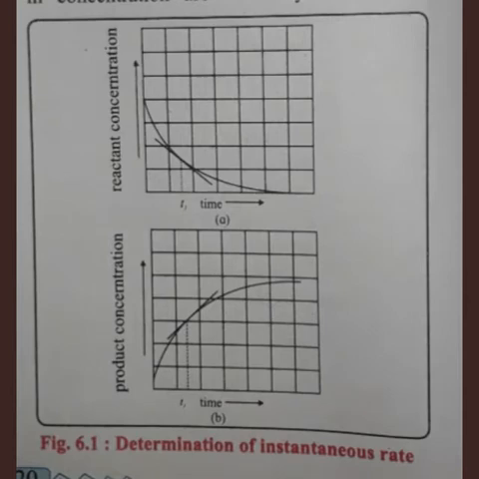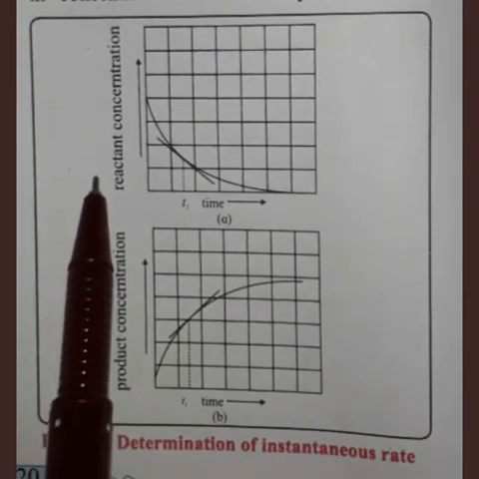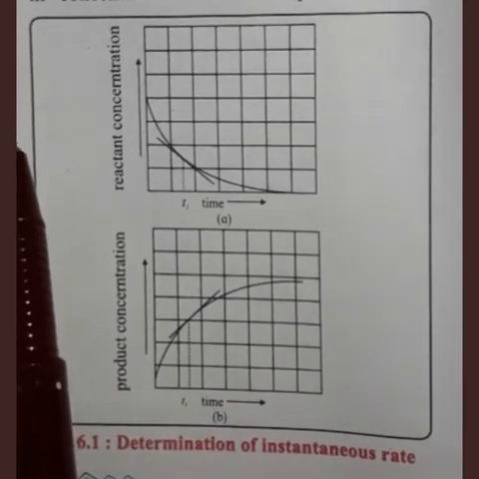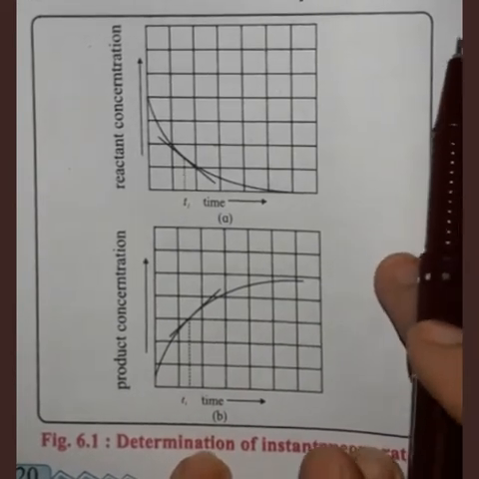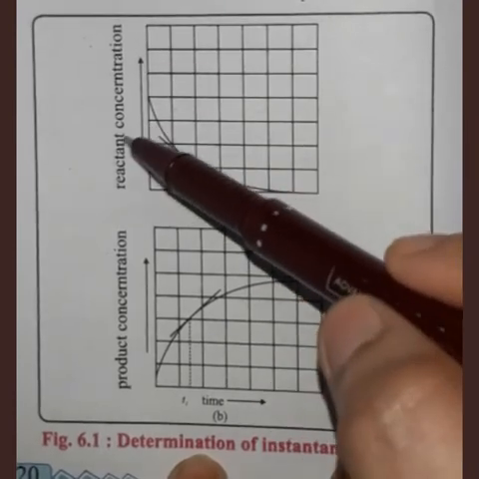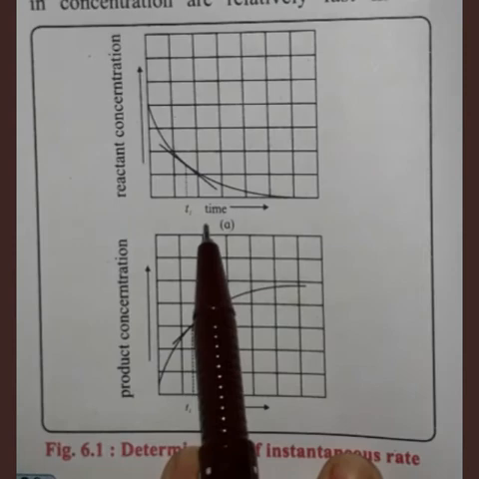Determination of instantaneous rate. In the first graph you can see reactant concentration, how the concentration of reactant decreases. On the y axis they have given concentration of reactant, and on the x axis they have given time.